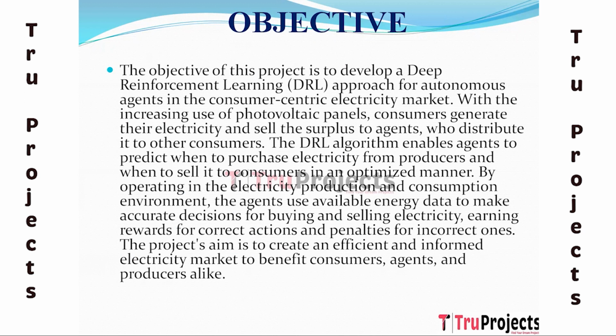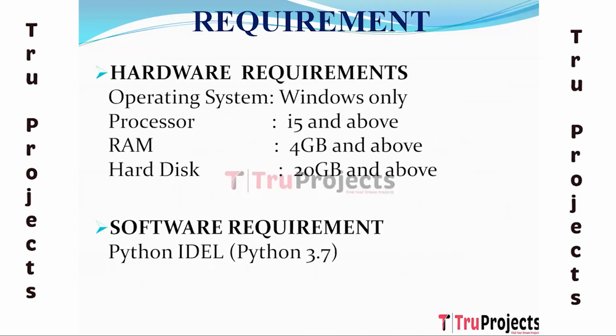The DRL algorithm enables agents to optimally predict when to buy electricity from producers and when to sell it to consumers. The agents use available energy data to make right judgments for buying and selling electricity while operating in the electricity production and consumption environment, earning incentives for correct actions and penalties for incorrect ones. The project's goal is to develop an efficient and informed power market that benefits both consumers and agents.